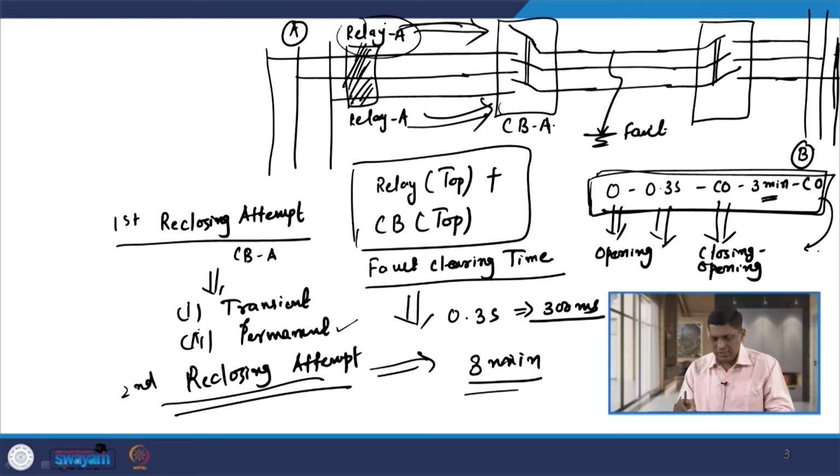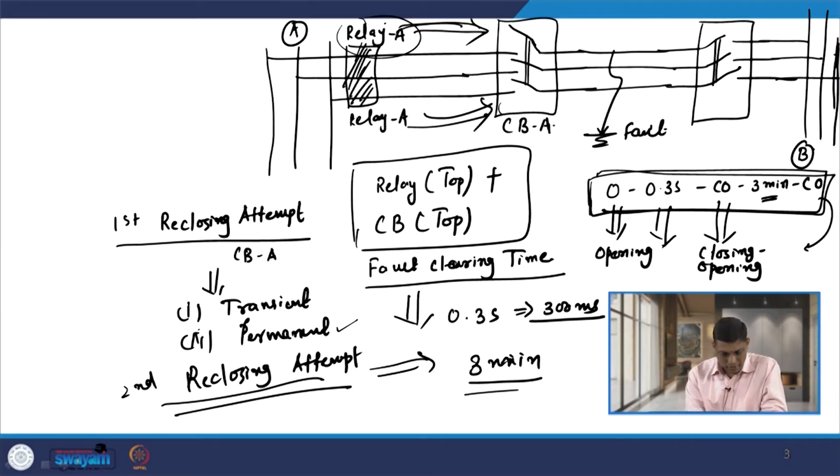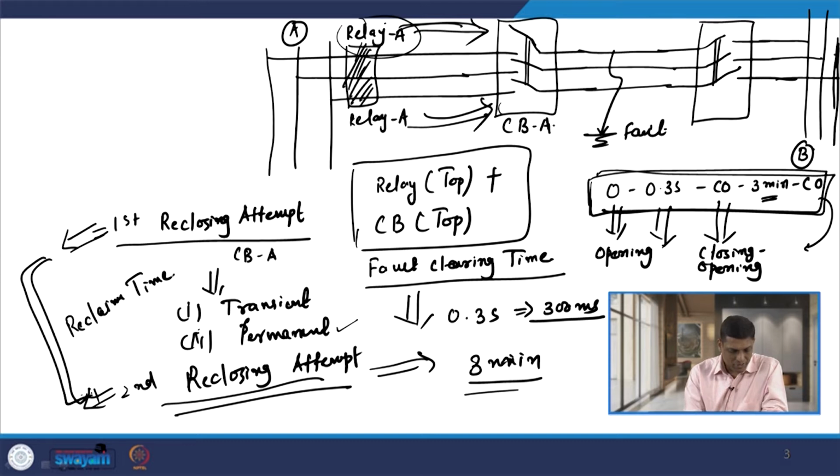So, this is just the overview of the meaning of this equation. If you consider here the time between the first reclosing attempt and the second reclosing attempt, this time is known as reclaim time, and this should be sufficient time.